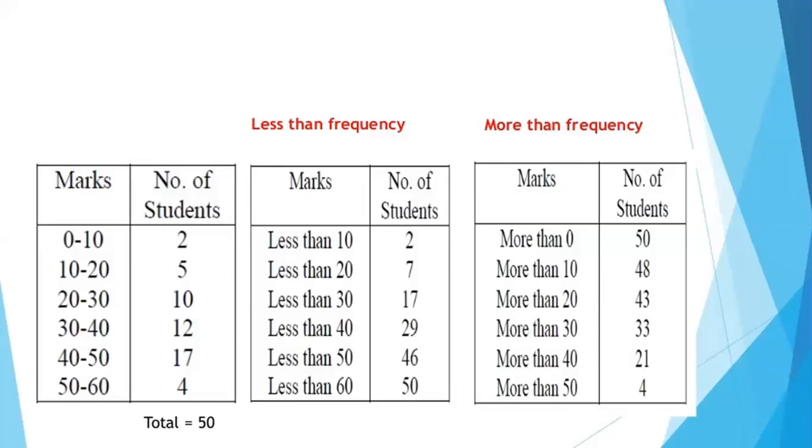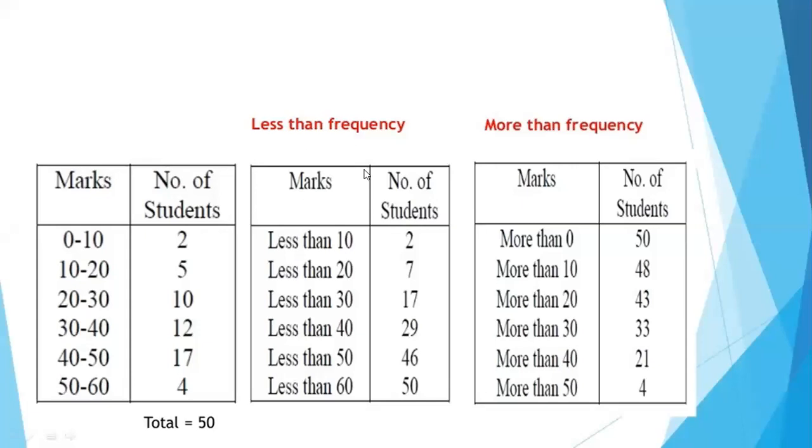Whatever is there. And when we talk about the more than frequency, we take the lower limit: more than 0, more than 10, more than 20, more than 30, more than 40, more than 50. So that is the more than frequency series. I told you that in the less than frequency series, you just add on the frequency to get the CF.